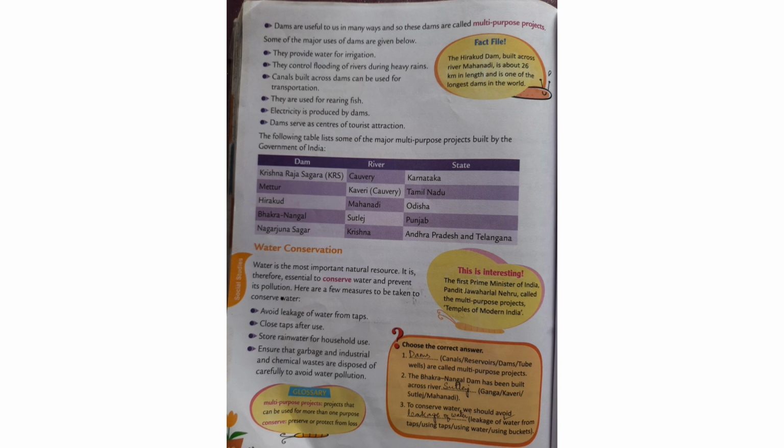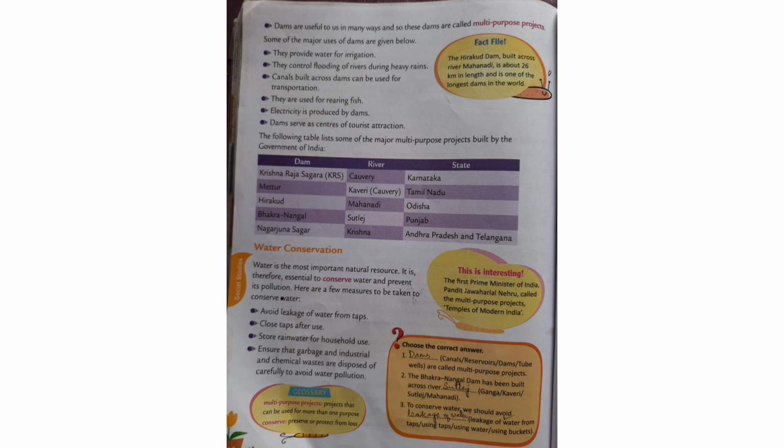So, here are a few measures to be taken to conserve water. Avoid leakage of water from taps. If taps leak, much water will be wasted, so we have to repair the leakage. Close taps after use. If we do not close the taps, much water will be wasted again.